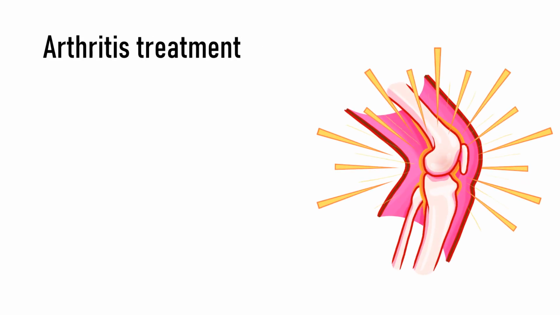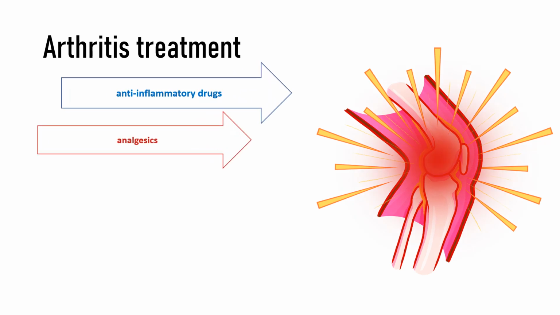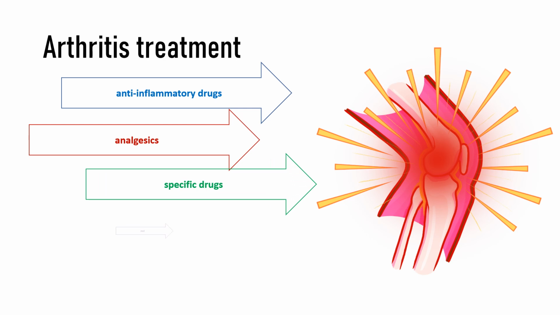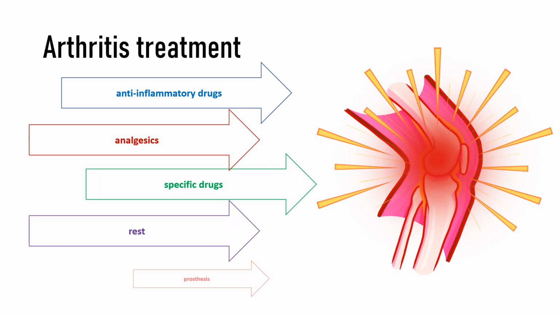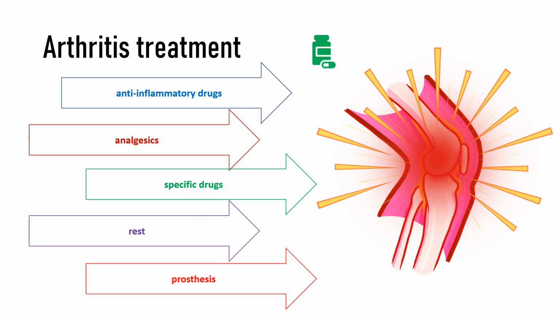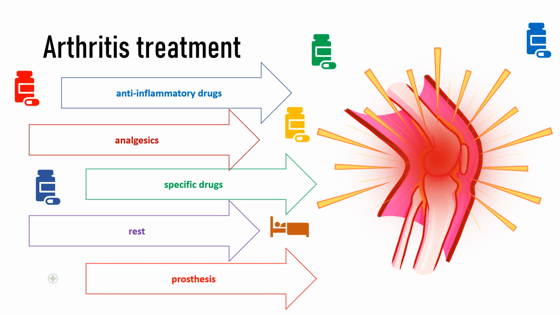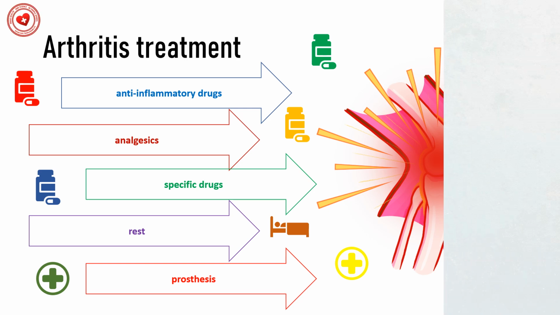The following medications are most often used to reduce the pain of rheumatism as a result of arthritis: anti-inflammatory medication, analgesics. In the case of arthritis with microcrystals, gout or chondrocalcinosis, rheumatism is treated with medication specific to each disease. In the treatment of arthritis, rest is indicated in order to limit inflammation. If the joints are deformed, destroyed, or very painful, a prosthesis may be needed.